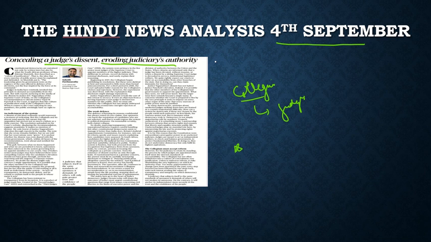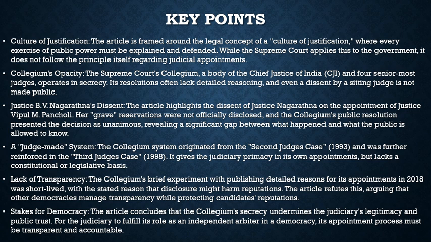Now let's have a look at the key points given in the article which you need to note down, which you need to understand. Here first, it talks about the culture of justification. The article is framed around the legal concept of culture of justification, where every exercise of public power must be explained and defended. While the Supreme Court applies this to the government, it does not apply the principle itself regarding judicial appointments. So when the courts expect it from the government, from public authorities, but when it comes to the judiciary itself, they don't give the reasons for that. So this is the first thing which was highlighted in the article.